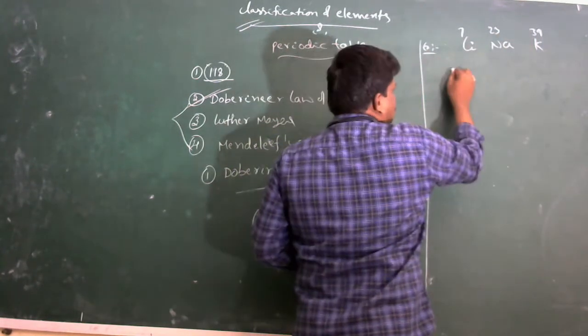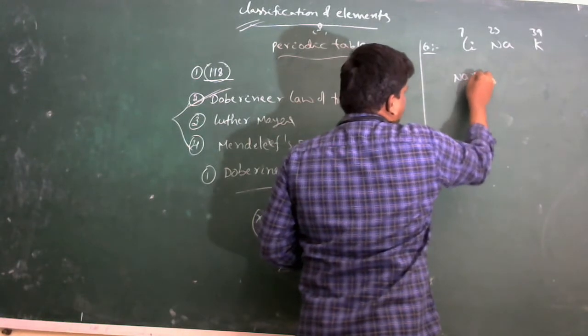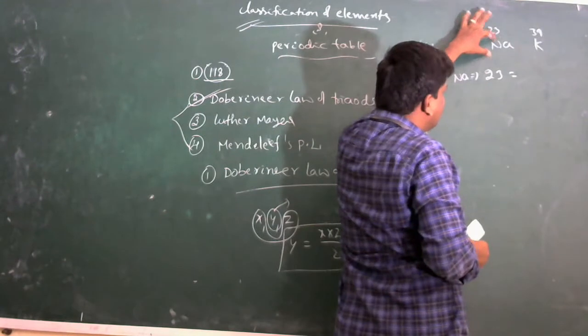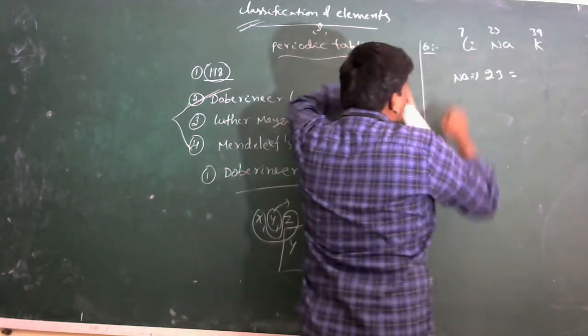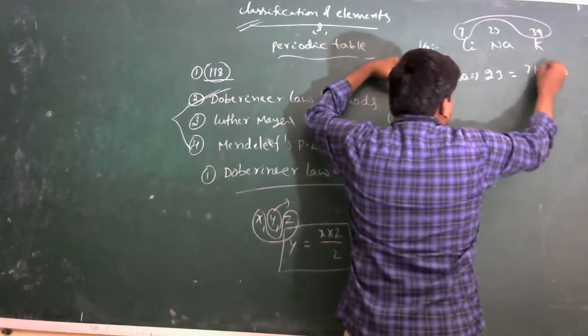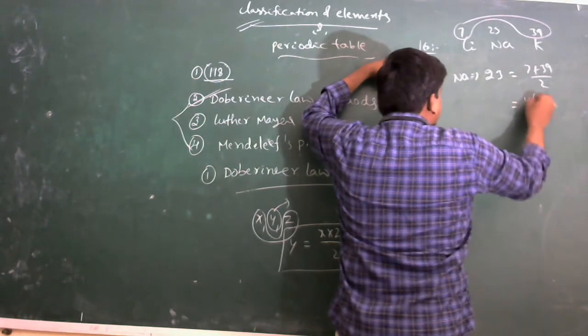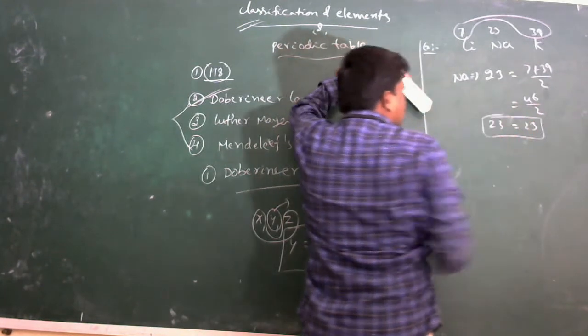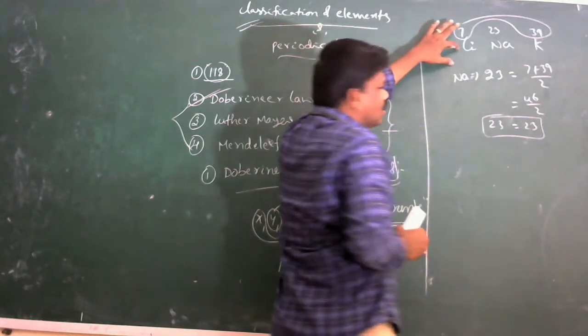The atomic weight of sodium, 23, the middle element, is equal to the arithmetic mean of the other two elements, that is (7 plus 39) by 2, that means 46 by 2, which is 23. This is Dobereiner's law of triads.